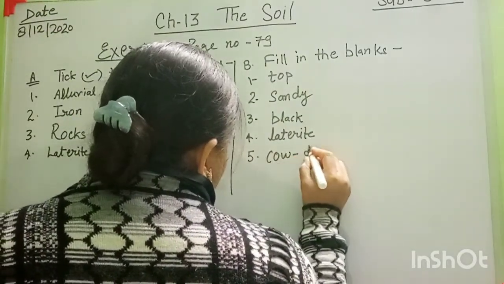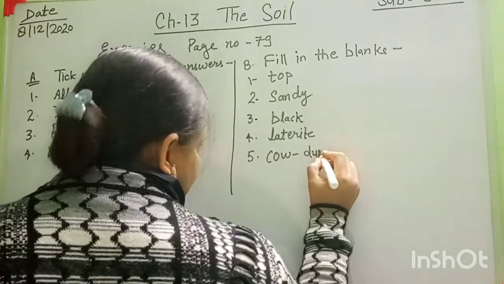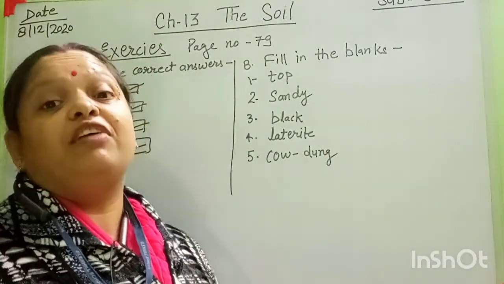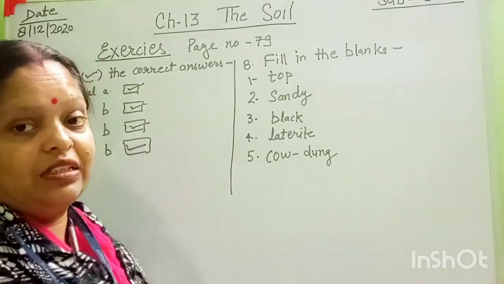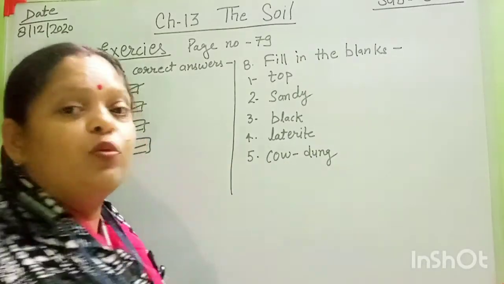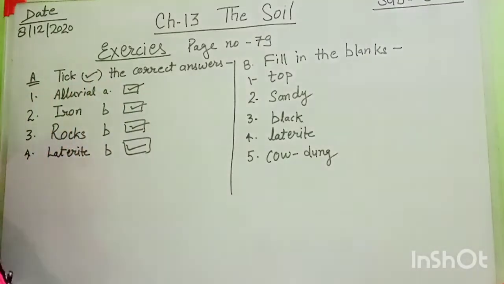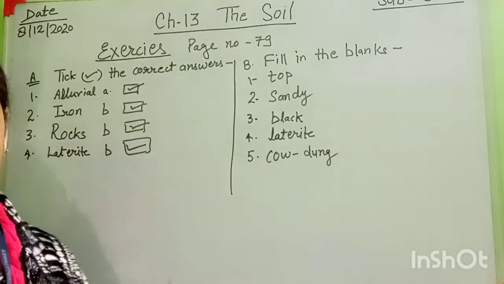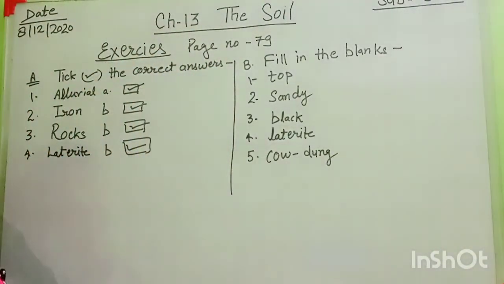I mentioned now only. And commonly we are saying cow dung, that is gobar. And that cow dung is used in village areas for fuel, to make food. Okay, cow dung, it is commonly called gobar. Okay, then your fill in the blanks is completed now, and everyone write now this exercise. After that we are moving to exercise number C, and that is true false. So hope all of you completed now.